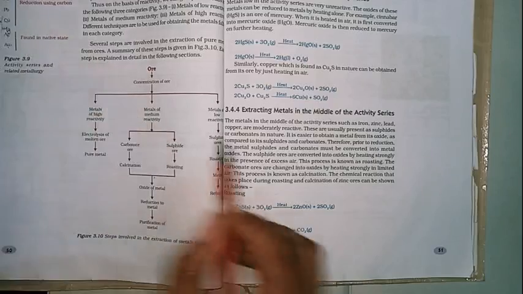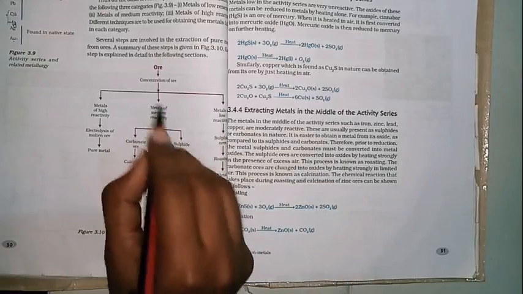And here some of the examples are zinc, iron, lead and copper. Even aluminum we can consider here. These are the moderate reactive metals.